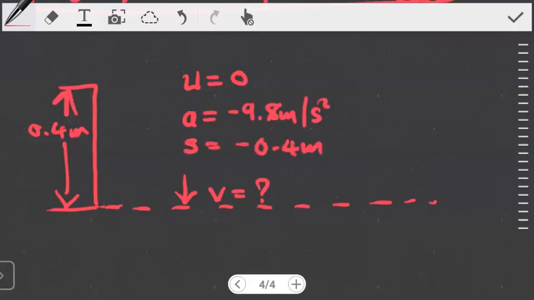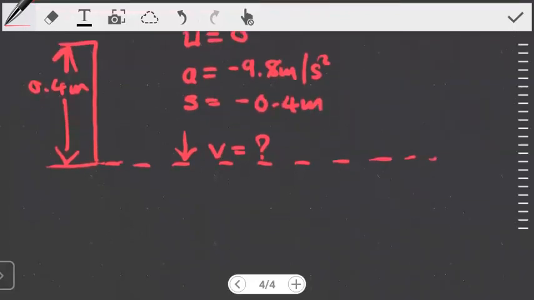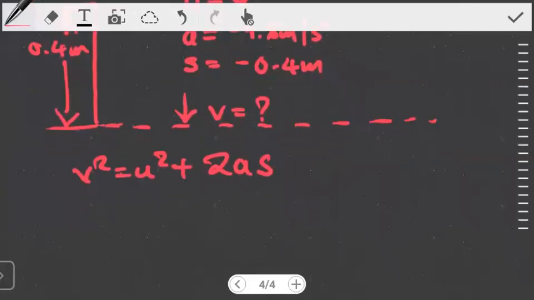To find the velocity here, I'm seeing a case where I'm not working with time. So I'm going to use v squared is equal to u squared plus 2as. I'm looking for the final velocity, which is v squared. Initial velocity is 0, so I'm looking at 2 times negative 9.8 times negative 0.4.